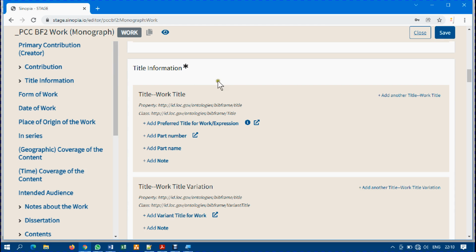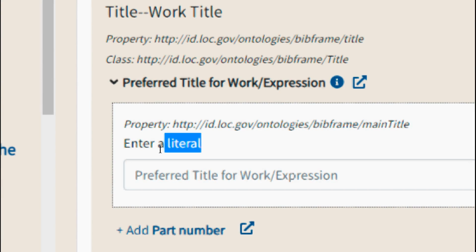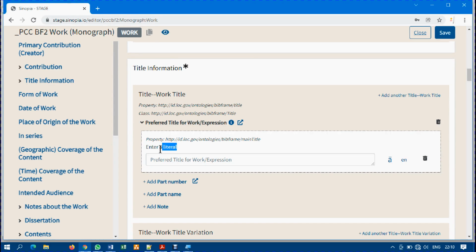To provide the title, all we need to do is click on add preferred title for work or expression, and I click, and you can see it's a literal. Let me zoom in so that you can see literal. So that means I need to type in the title for the book. Let me say maybe information and automation in information.